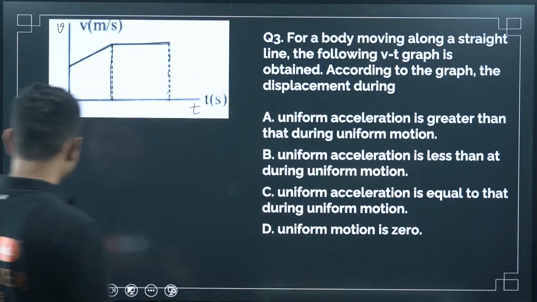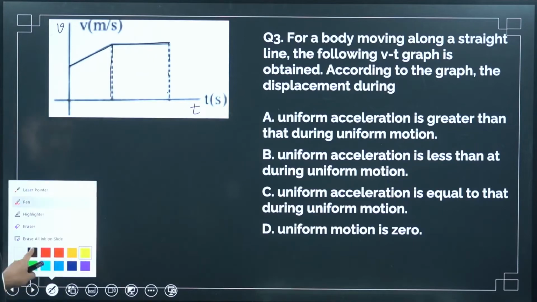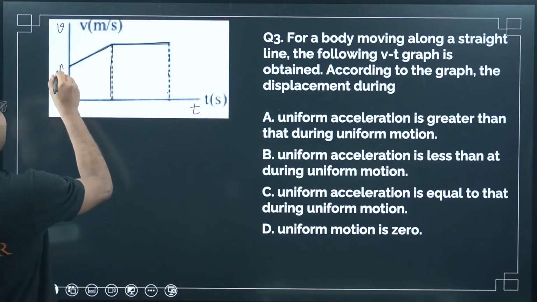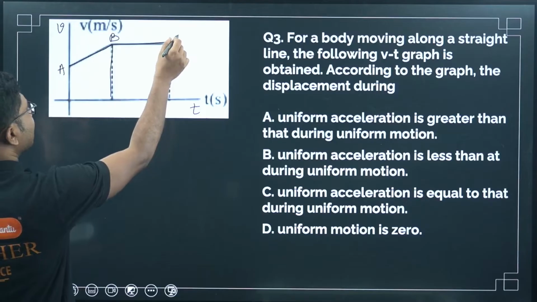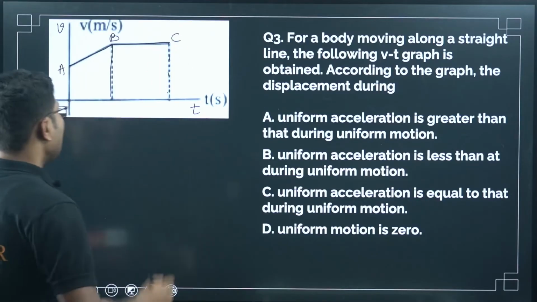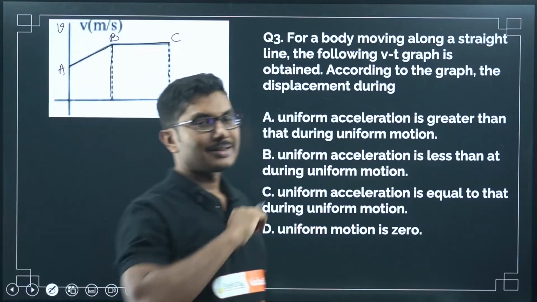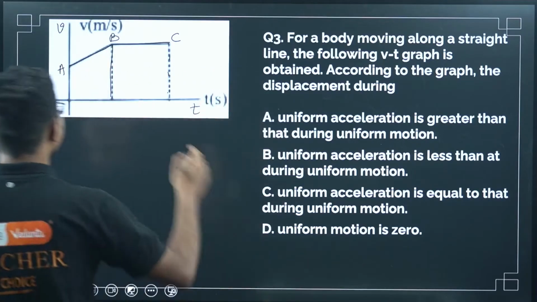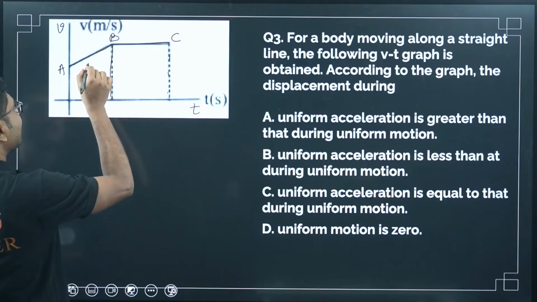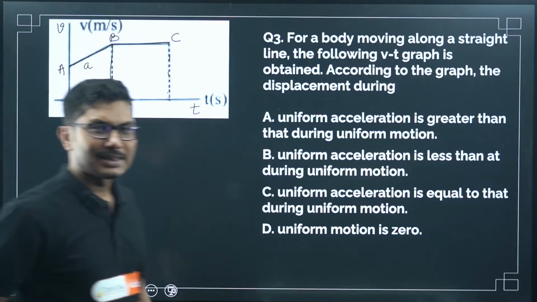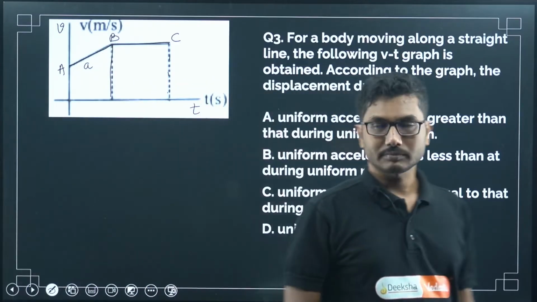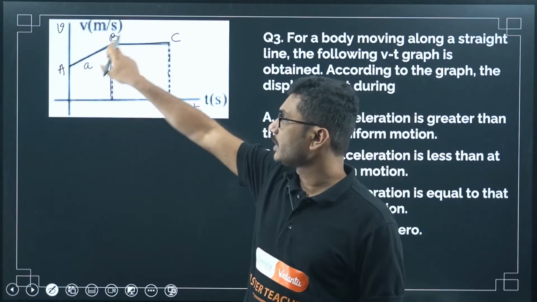Now let us understand what is happening in this process. Suppose this is A, this is B and this is C. Now if you see, the velocity is increasing from A to B. It's a straight line, right? So velocity is increasing from this to this. So here there is an acceleration, and acceleration is constant, because it's a straight line.